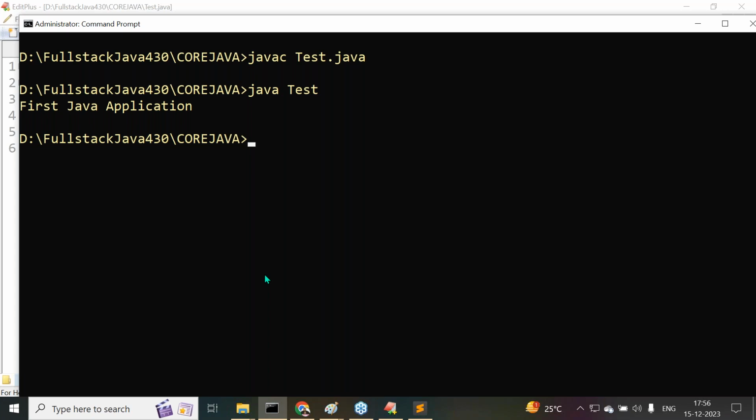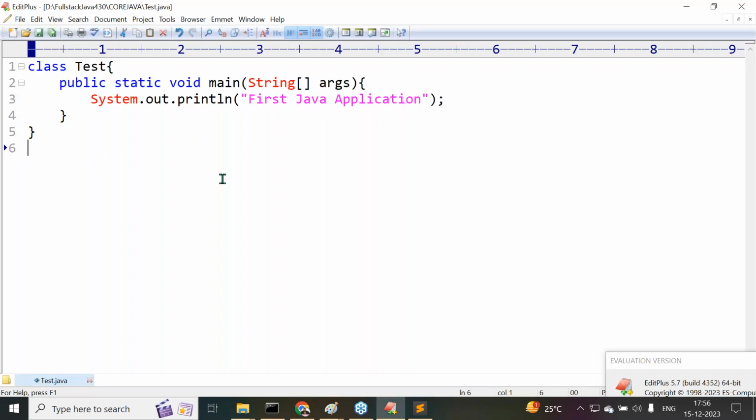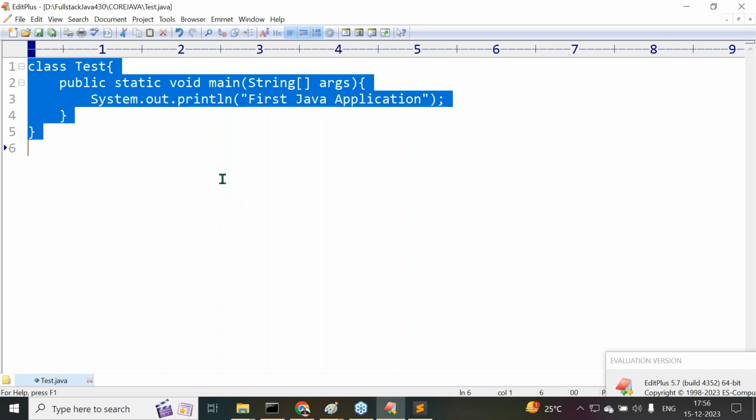All of you are getting clarity on this? This output here we are getting. So javac space Tester.java, java space Tester. First Java application. Finally we are getting the output here. Got it or not? Right, sir. That's okay, fine. This is another example I'm telling you. Another point I have shown here.